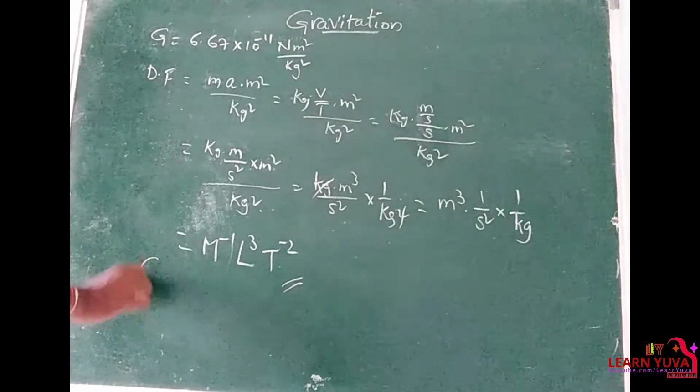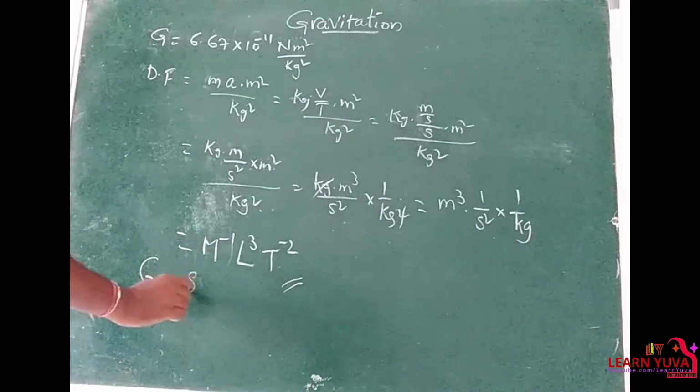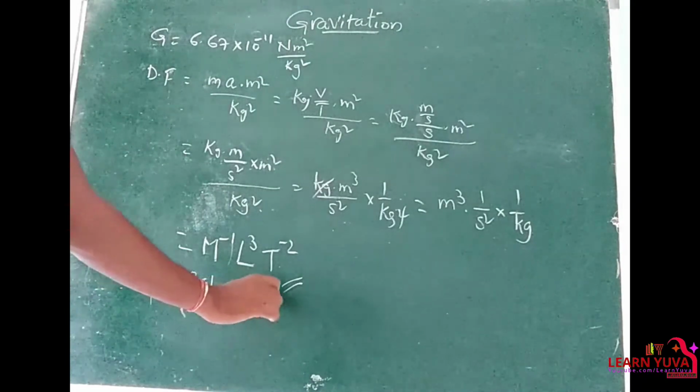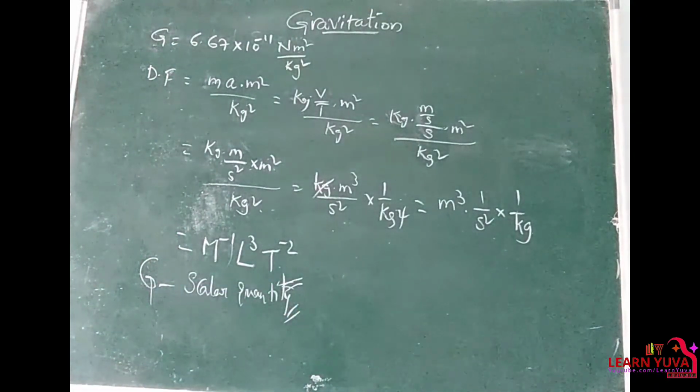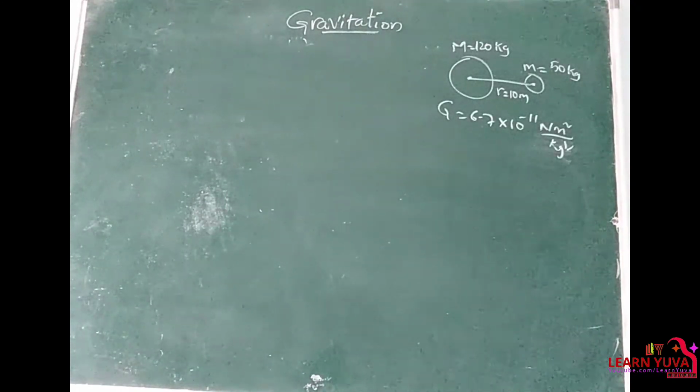And G, the universal gravitation constant, is a scalar quantity. It has no particular direction, it may act in any direction. So that is the given data.